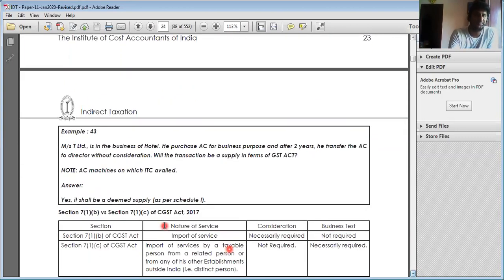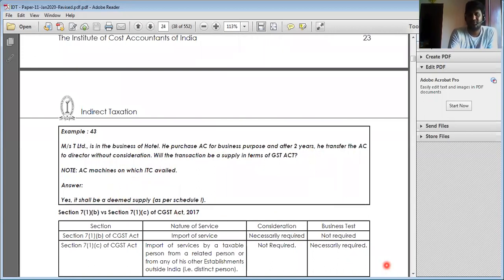Next, if you see, T Limited is in the business of hotels. It purchased an AC for the business purpose, and after 2 years, it transferred the AC to the director without consideration. Will the transaction be regarded as supply? Yes, because it already availed ITC, and it is regarded as supply.